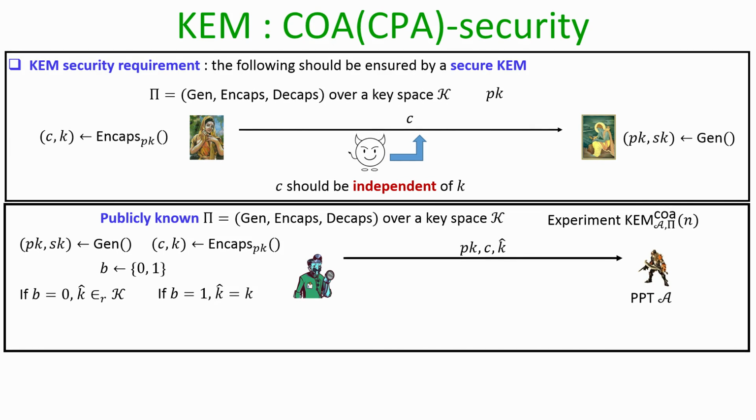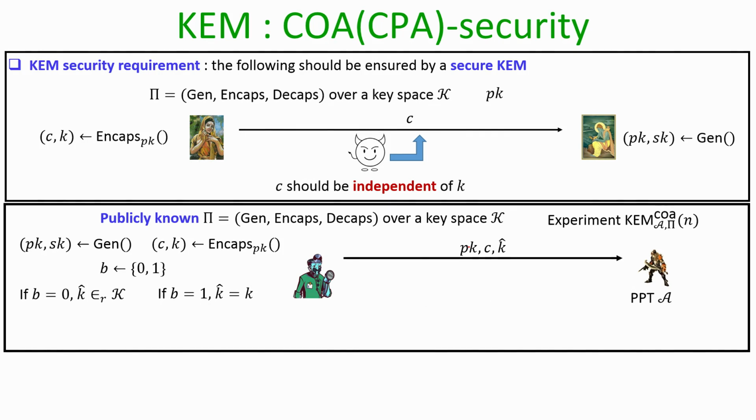And now the challenge for the adversary is as follows: the adversary is given the public key, the encapsulation C, and k cap. And the challenge for the adversary is to identify whether k cap is related to C or not, whether k cap is the same key which is encapsulated in C, namely b equal to 1, or whether k cap is a totally independent element, independent of the key which is encapsulated in C, namely b equal to 0.